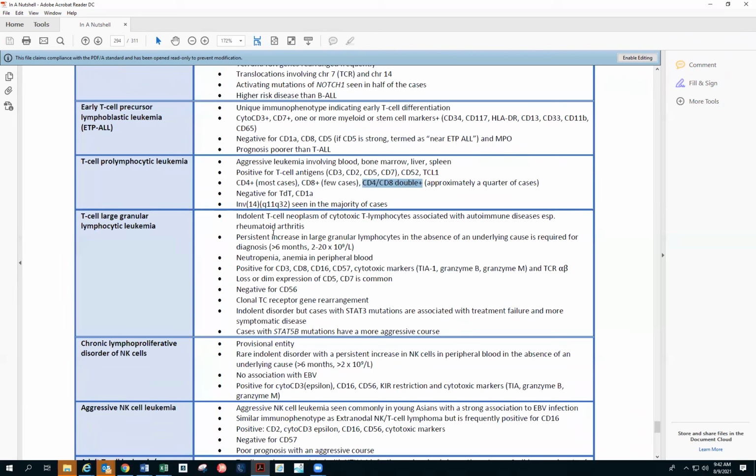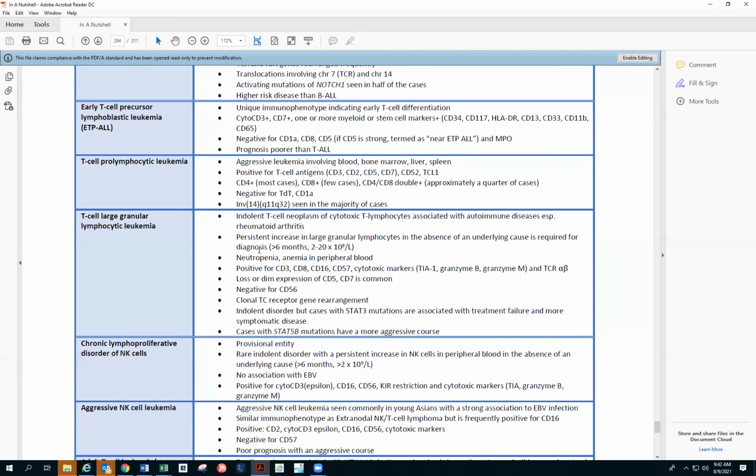Coming to T-LGL. So T-LGL is indolent, and we know that it has to be present for a certain period. The definition is that it has to be persistent for 6 months. And the diagnostic criteria is usually 2 to 20 times 10 to the power 9, that's the LGL count that should be seen. So that's the T-LGL leukemia. It is an indolent T cell neoplasm of cytotoxic T lymphocytes associated with autoimmune diseases. So that's something that you have to remember with LGL, it can be seen in rheumatoid arthritis.